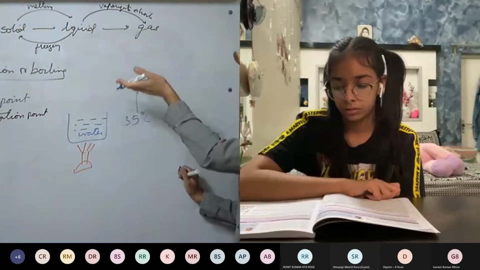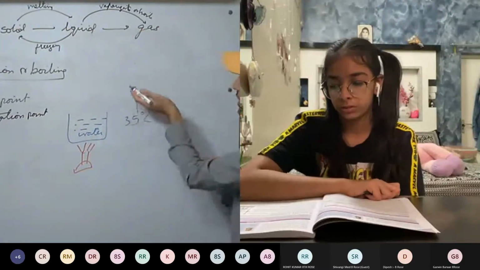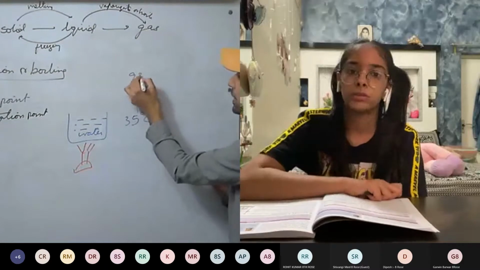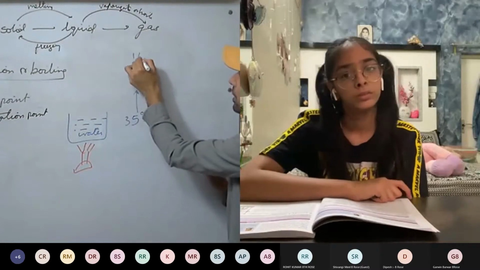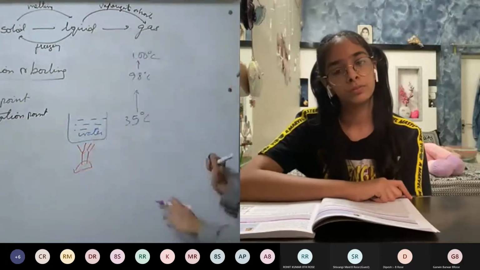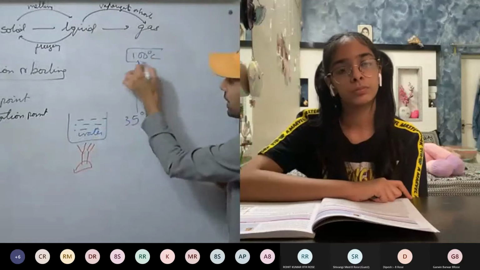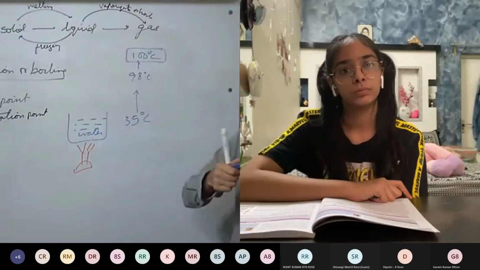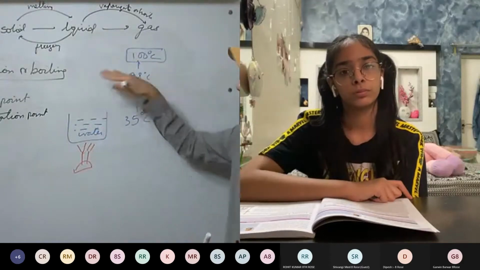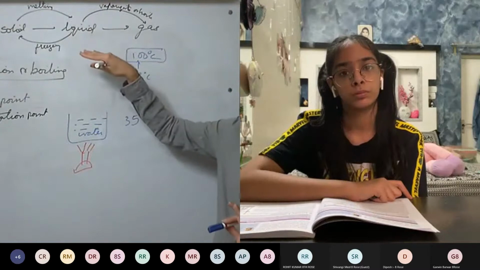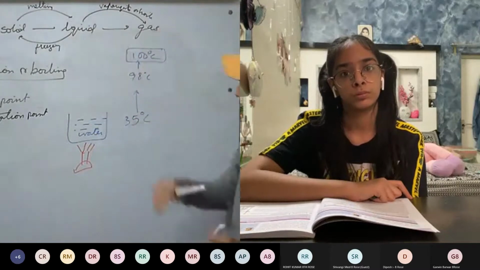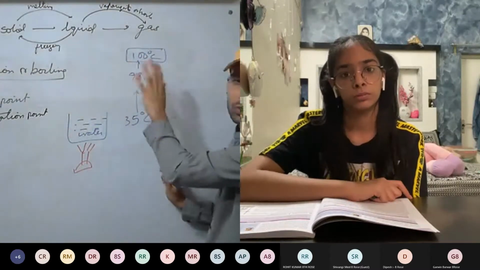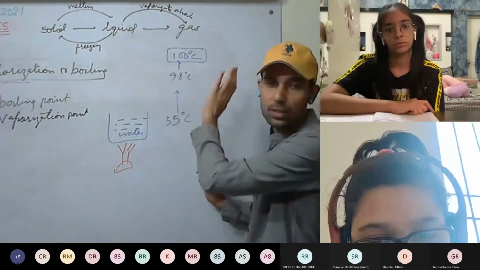So you can see the temperature in the thermometer will be continuously increasing. 98 degrees Celsius, then 100 degrees Celsius. This is standard pressure. Now at 100 degrees Celsius, our temperature will be stuck. We'll see 100 on the thermometer for the time, till all the water converts into steam.